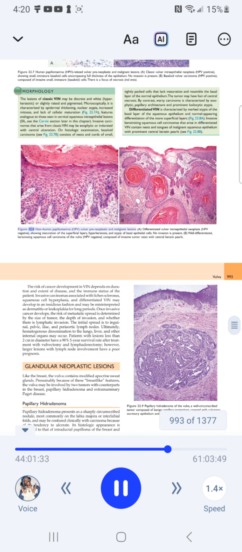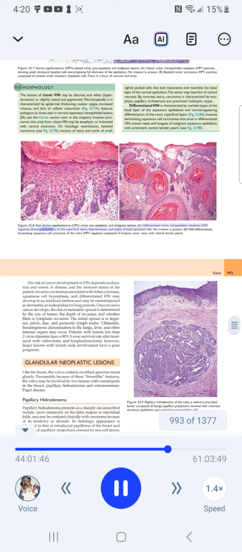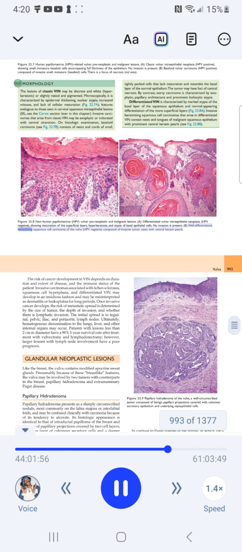Figure 22.8 Human papillomavirus, HPV-negative vulvar pre-neoplastic and malignant lesions. A. Differentiated vulvar intraepithelial neoplasia, HPV negative, showing maturation of the superficial layers, hyperkeratosis, and atypia of basal epithelial cells. No invasion is present. B. Well differentiated, keratinizing squamous cell carcinoma of the vulva, HPV negative, composed of invasive tumor nests with central keratin pearls.